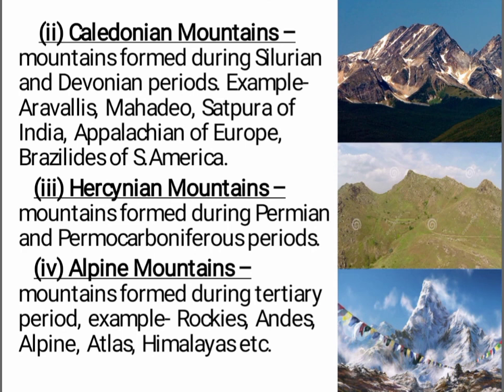The next is Caledonian Mountain. Caledonian mountains formed during Silurian and Devonian periods. For example, Aravalli, Mahadev, Satpura of India, Appalachian of North America, Brazilides of South America. The next is Hercynian Mountain. These mountains are formed during Permian and Permo-Carboniferous period. And the last is Alpine Mountain. These mountains are formed during Tertiary period. For example, Rockies, Andes, Alpine, Atlas, Himalayas, etc.